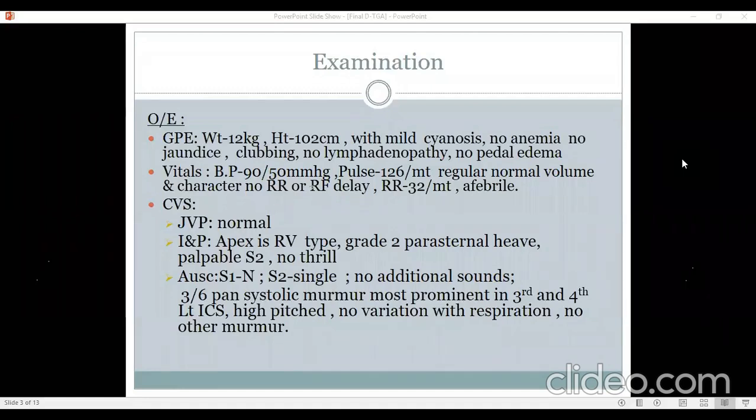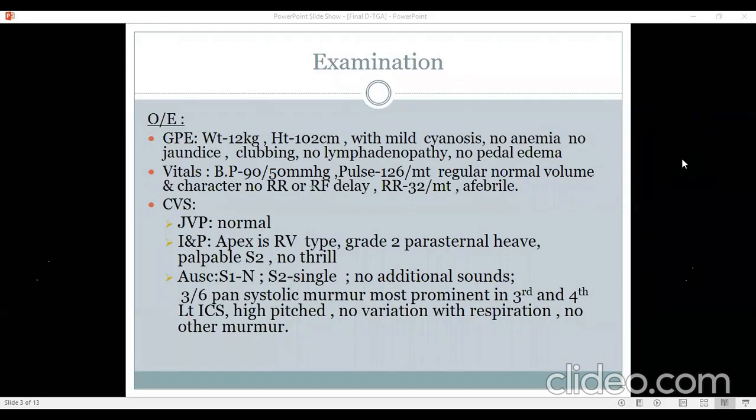Also, her weight is not too bad. 12 kg is something I would have expected to be much less, because she would have had failure to thrive and heart failure, at least in infancy. Of course, clubbing is there, which is expected to be there.